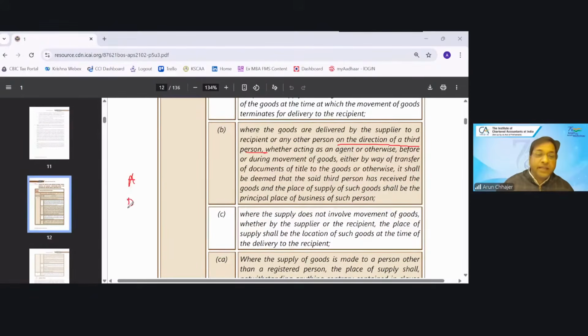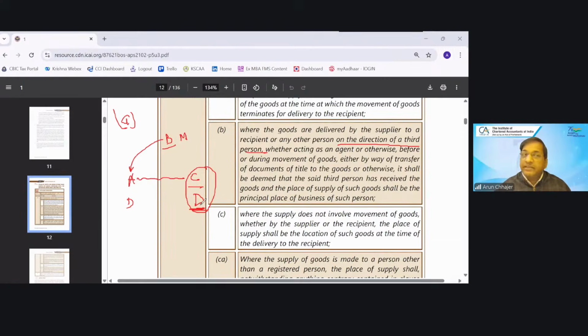Mr. A is from Delhi. Mr. B is from Mumbai. He is giving the direction to A that kindly deliver the goods to Mr. C at Delhi. What would be the place of supply? Clause A says the location at which the goods terminate for delivery to the recipient. So the delivery is terminated at Delhi.